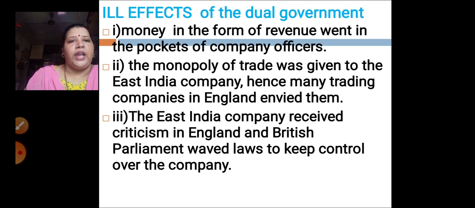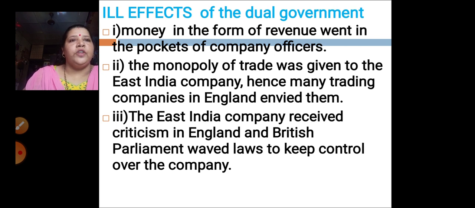So what happened? The East India Company received criticism in England. The traders over there in England started criticizing the East India Company, and the British Parliament made many laws because the traders started objecting. Certain laws were made and put on the East India Company to keep control over the company.